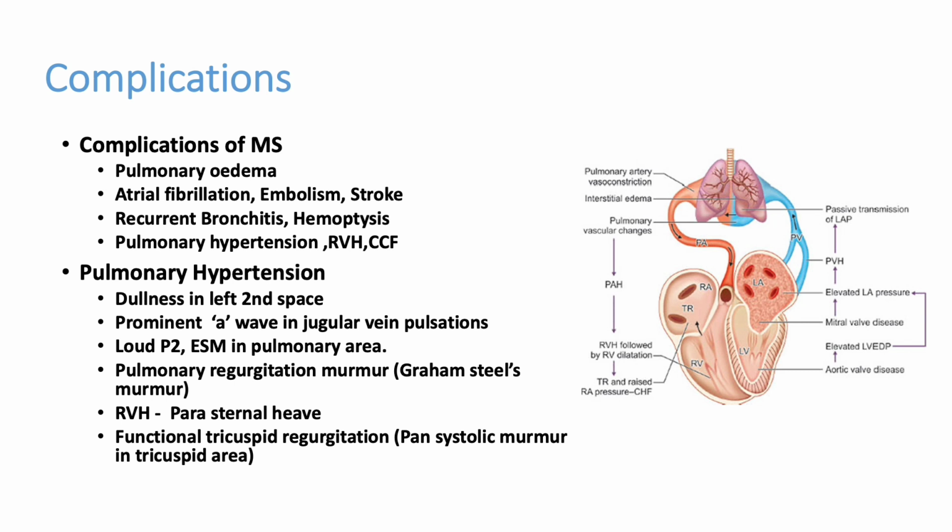Now we can see the complications of mitral stenosis. One of the most important complications is pulmonary hypertension. But the patient can also have other complications like pulmonary edema, atrial fibrillation that may lead to embolic strokes, recurrent bronchitis, hemoptysis, pulmonary hypertension, RVH, congestive cardiac failure. All these things are due to the pressure which is produced by the tight mitral valve in the left atrium that will be transmitted to the pulmonary circulation, and ultimately it will be transmitted to the right atrium or right ventricle.